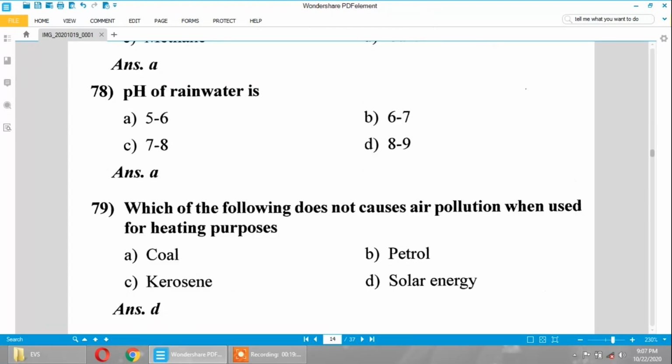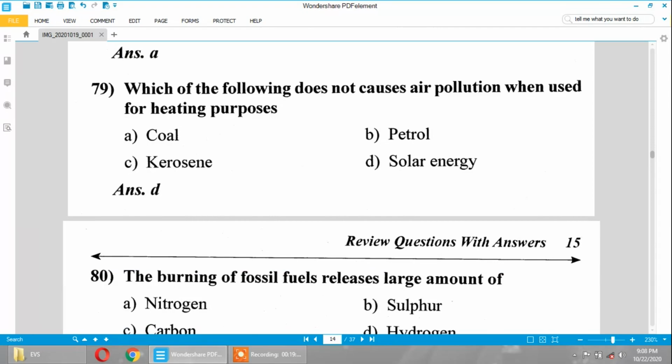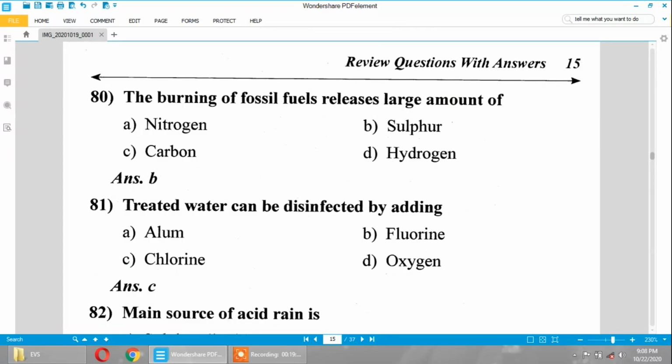The pH of rainwater is 5 to 6, almost neutral. Which of the following does not cause air pollution when used for heating purposes? The answer is solar energy. The burning of fossil fuels releases a large amount of sulfur compounds.